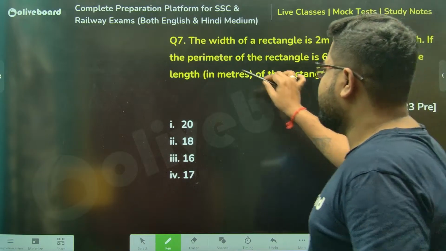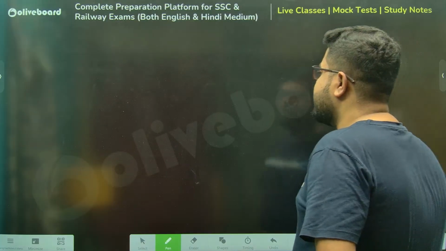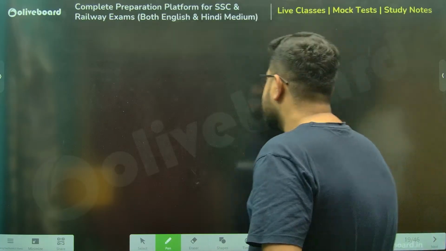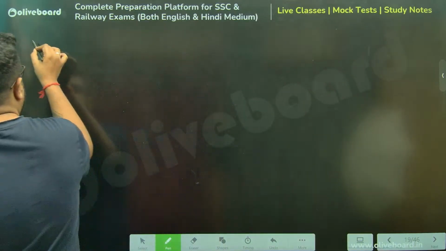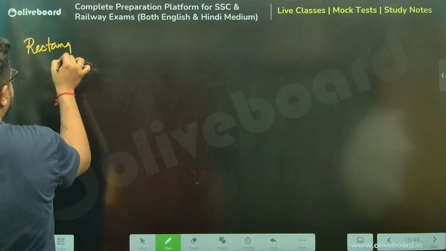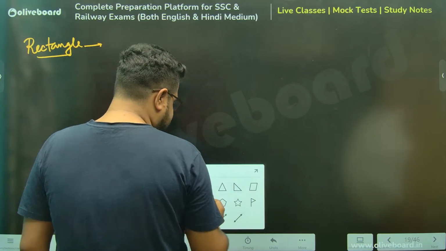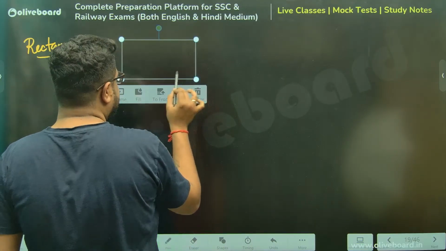Before I go into the next one, a little bit about rectangles and quadrilaterals as a whole. Rectangles, again, I should not mention this because we have all been doing it since class 3, 4. At least the rectangle. Still, I'm mentioning it very briefly.